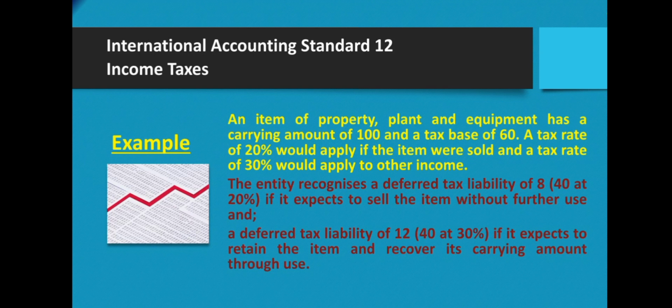Example: an item of property, plant and equipment has a carrying amount of 100 and a tax base of 60. A tax rate of 20% would apply if the item were sold and a tax rate of 30% would apply to other income. The entity recognizes a deferred tax liability of 8, that is 40 multiplied by 20%, if it expects to sell the item without further use, and a deferred tax liability of 12, 40 multiplied by 30%, if it expects to retain the item and recover its carrying amount through use.